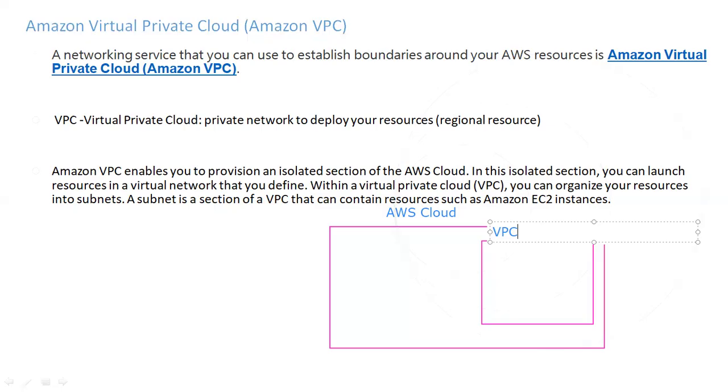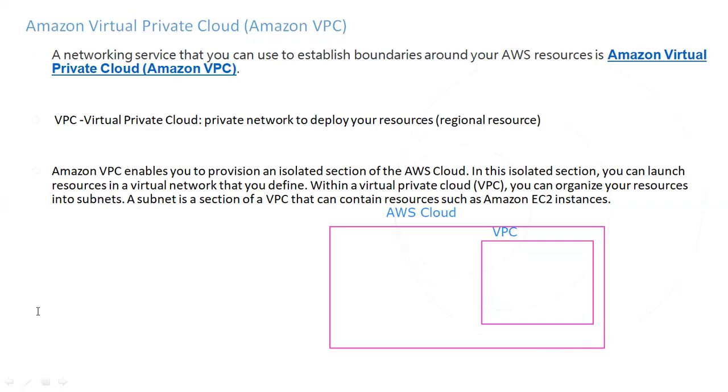Similarly, here in the AWS cloud, if you want to create one isolated section where you can allocate your resources, you can do that using the VPC. For that, AWS offers one service called the VPC service. It means you can create one private network. A private network is nothing but a range of IP addresses. So you have allocated some range of IP addresses. Whatever resources are lying within these IP addresses, only those resources you can access. No one can access them from outside.